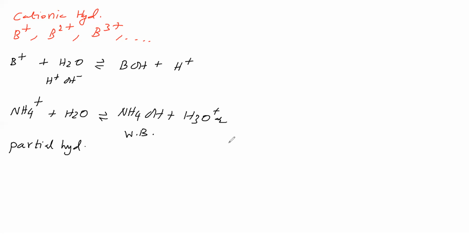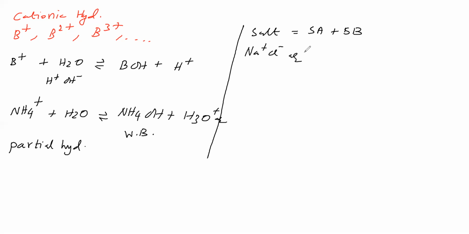Now, first we will take a salt from a strong acid and a strong base. The example is Na plus Cl minus. In this salt solution, the cation is from a strong base, therefore no hydrolysis. The anion is from a strong acid, therefore no hydrolysis.